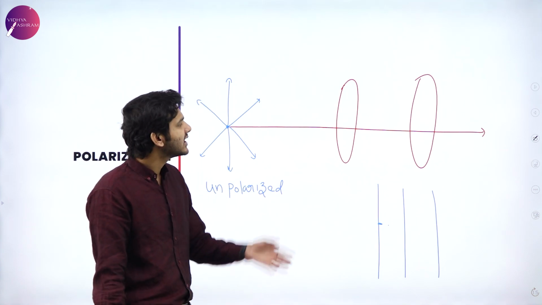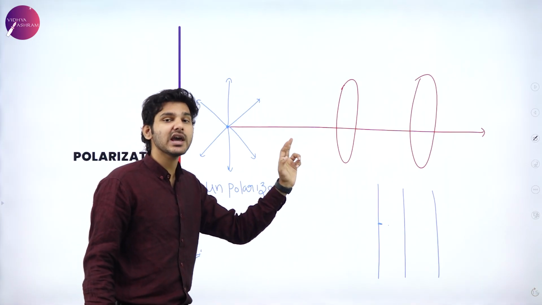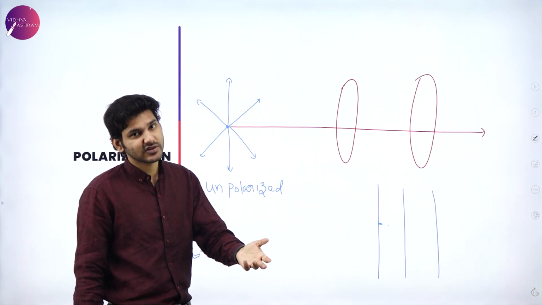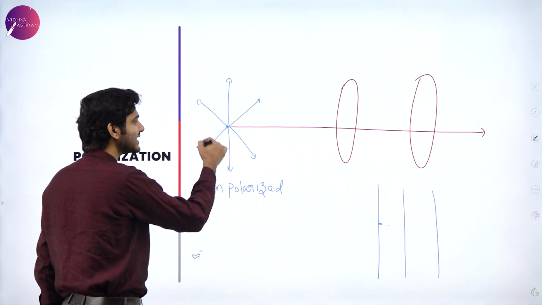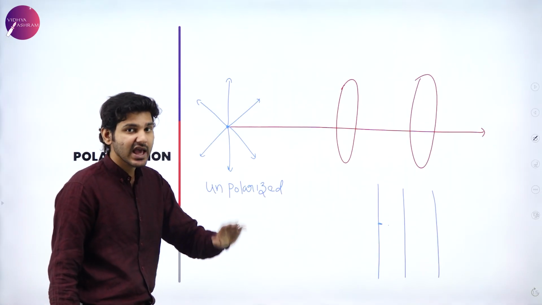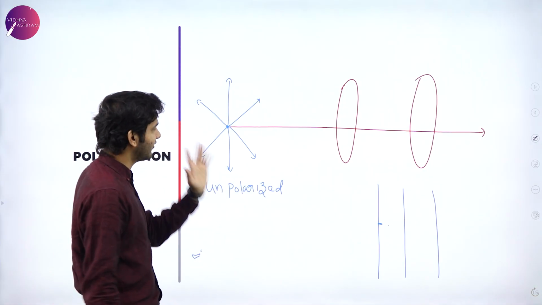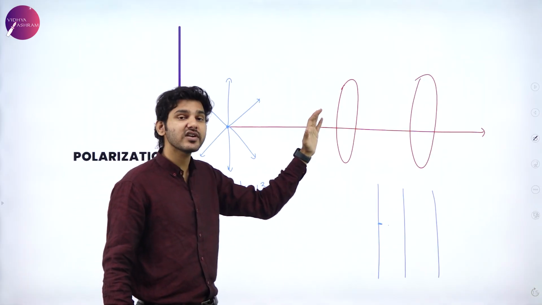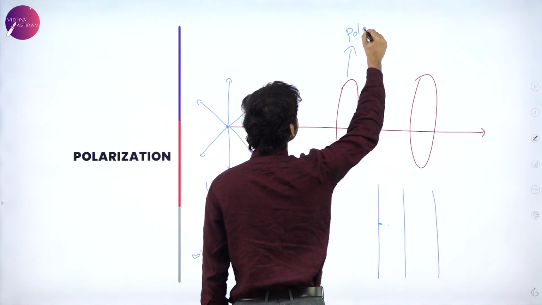Just like that, if this polarizer is present here, it will only allow the vibrations in one particular plane to pass through. All the other oscillations will be stopped, which means that all the excess oscillations or vibrations in other planes will be negated and only one set of oscillations will be allowed to pass through. For example, unpolarized light is going to move into the polarizer. So this is a polarizer.